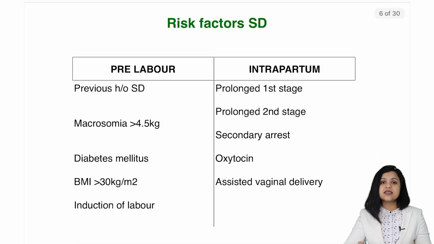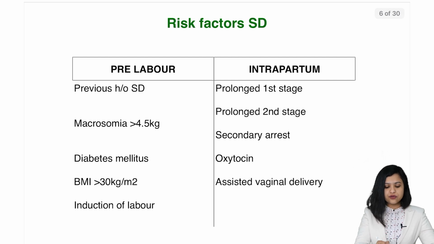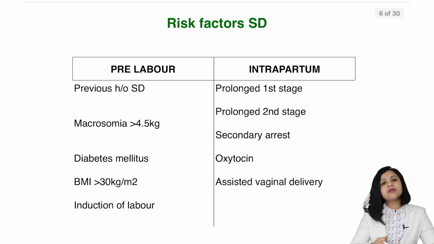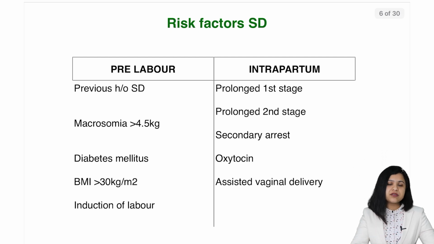Now let us look at the risk factors of shoulder dystocia. If you anticipate a problem first, it is easier to handle. There are certain risk factors associated with shoulder dystocia. I have again put it in tabular form so that it is easier for you to remember. There are pre-labor risk factors. If a patient is coming to you during the antenatal period and you anticipate that this patient may land up in shoulder dystocia, those are the pre-labor risk factors.